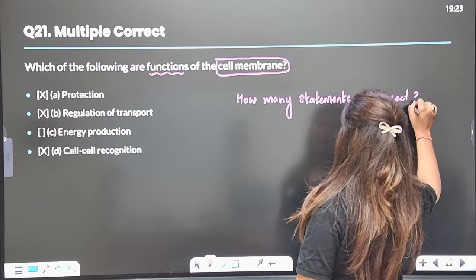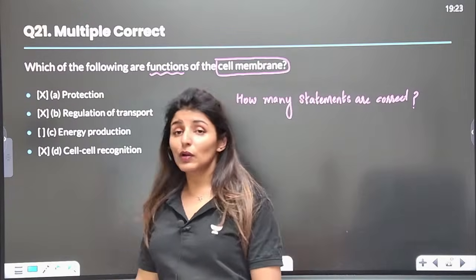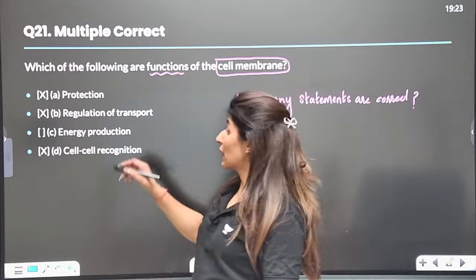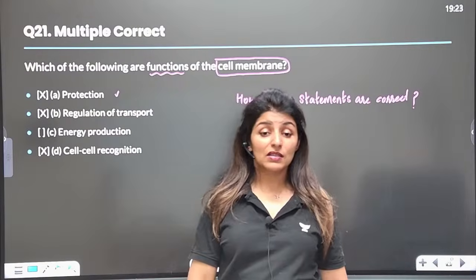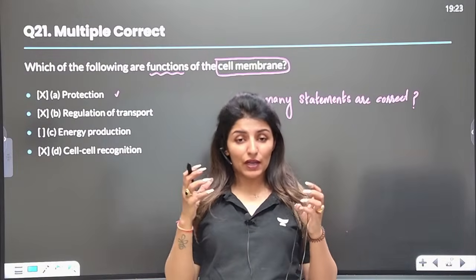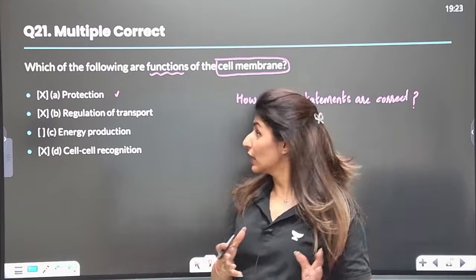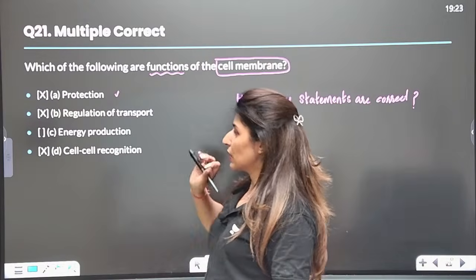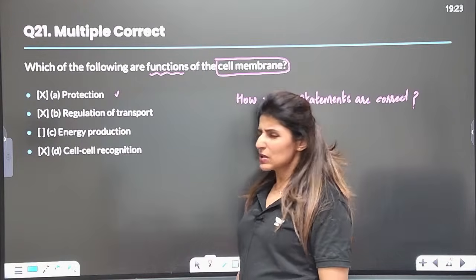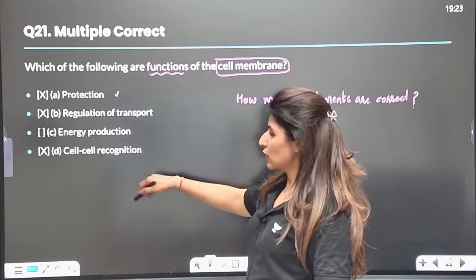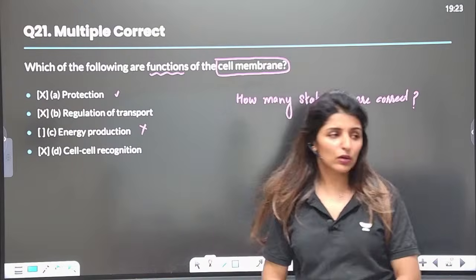How many statements are correct? Yes, please. Does the cell wall provide protection? Yes, it provides protection against macromolecules and against infectious agents. They cannot enter. Then regulation of transport, yes or no? Energy production, no. Cell to cell recognition, yes or no?